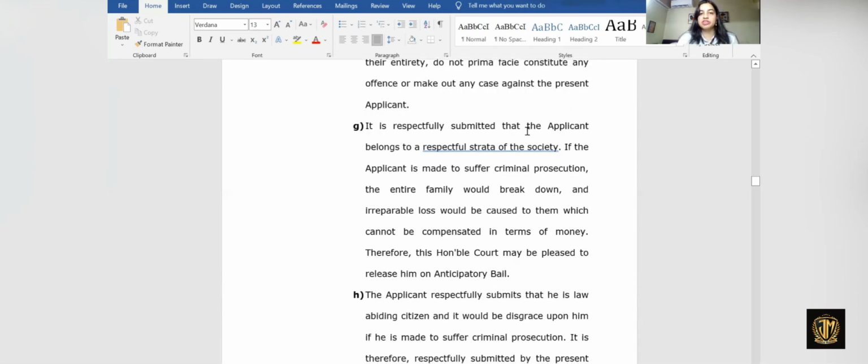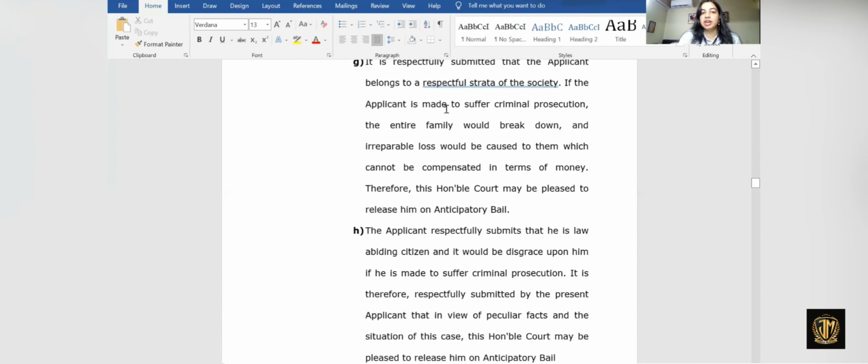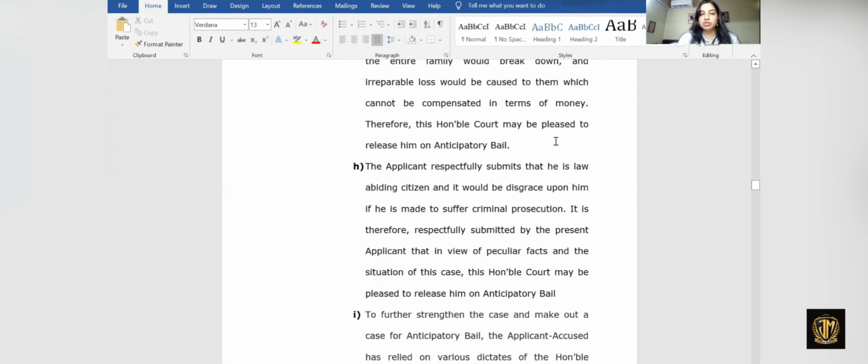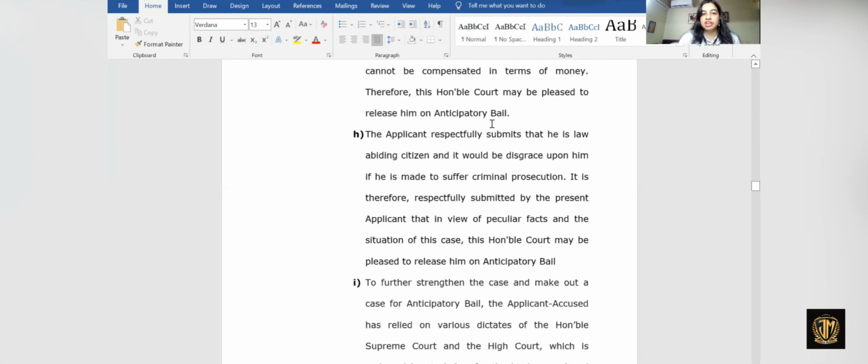It is respectfully submitted that the applicant belongs to a respectable strata of society. If the applicant is made to suffer criminal prosecution, the entire family would break down and irreparable loss would be caused to them, which cannot be compensated in terms of money. Therefore, the Honorable Court may be pleased to grant and release him on anticipatory bail.